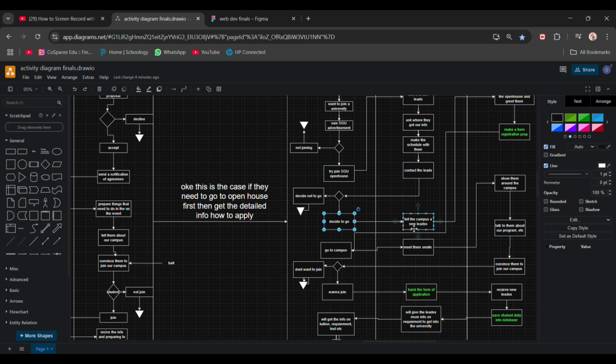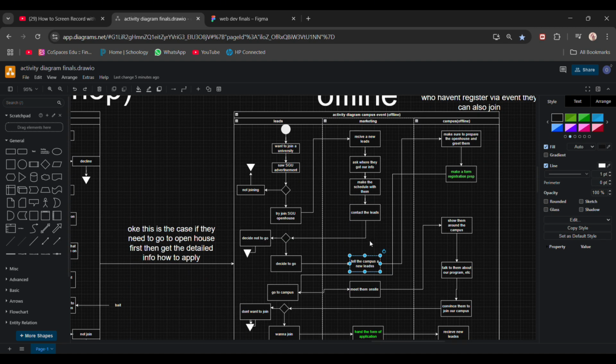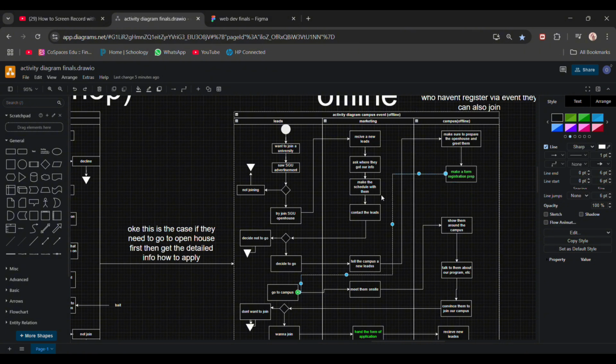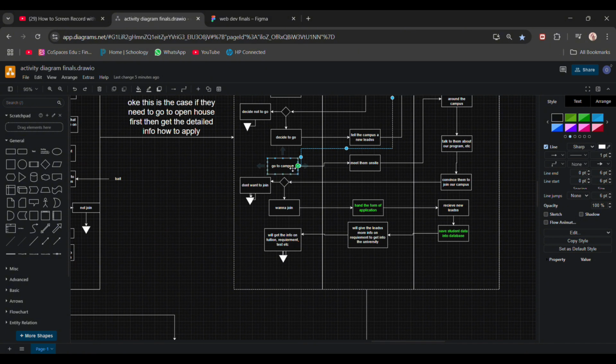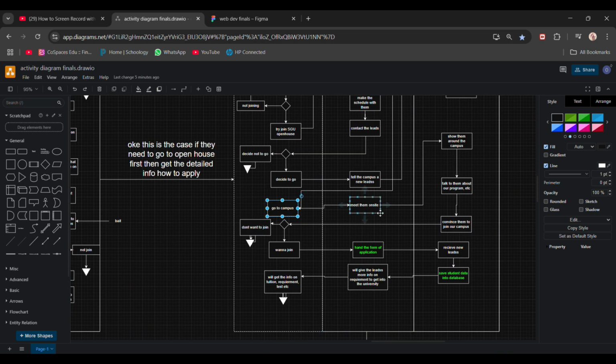Okay, after this, let's say they decide to go. The marketing team will inform the campus that they have new leads, make sure everything is prepared, and make a registration and an application. I'm sorry, in this case I haven't done that yet. Then the leads will go to the campus, and the marketing team will meet them on site, show them around campus, and talk about programs to convince them. This is also another bait.